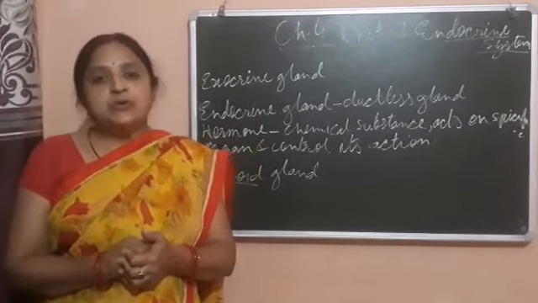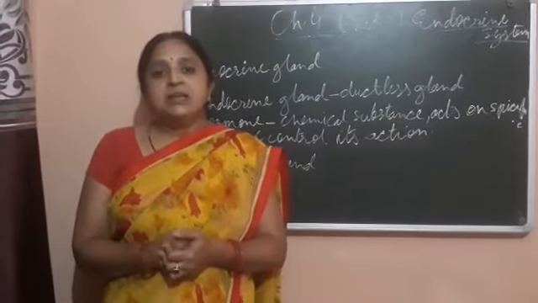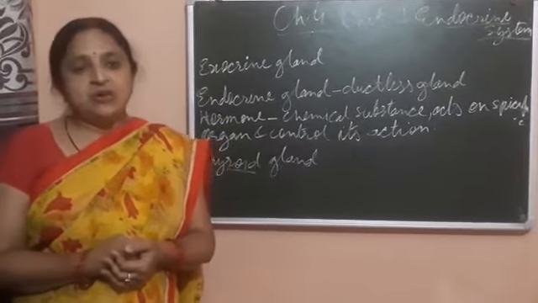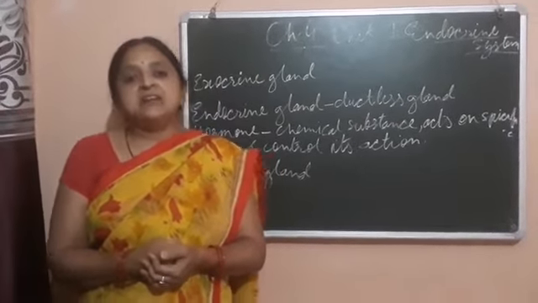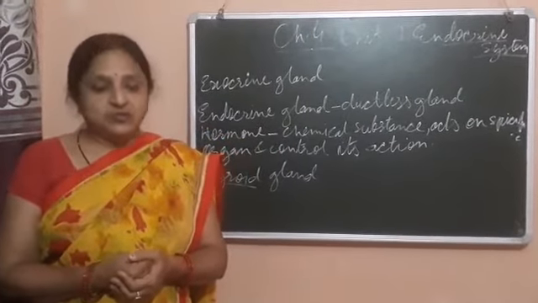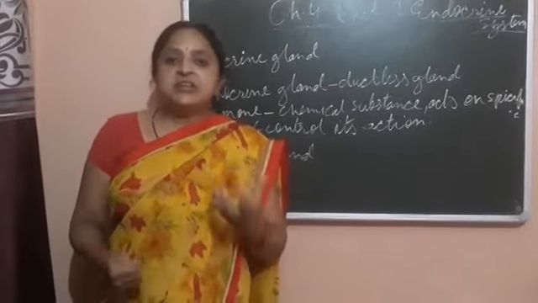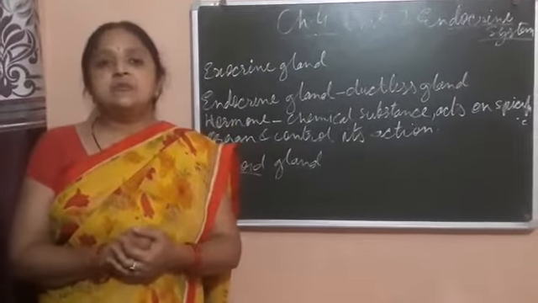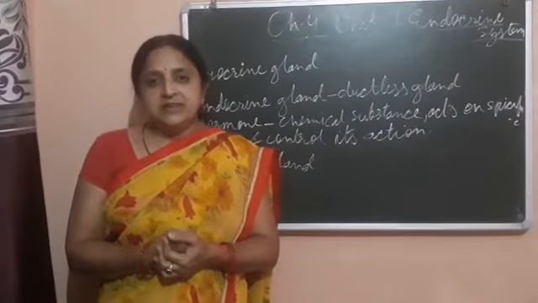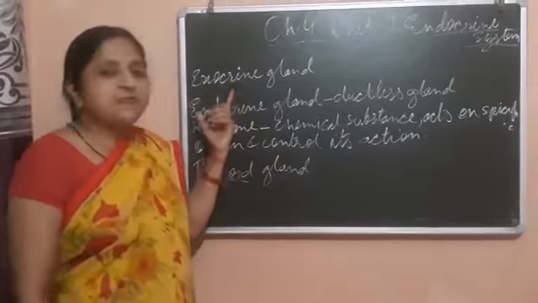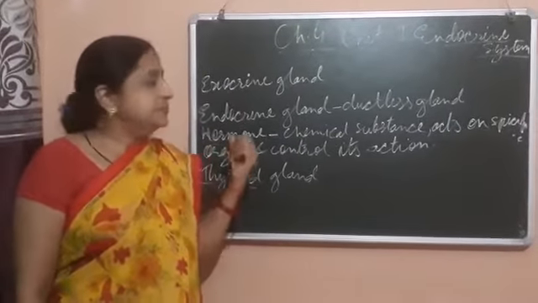The nervous system controls the body by sending messages through the nerves, while the endocrine system controls the body by secreting chemical substances, and these chemical substances are called hormones. For the secretion of these chemicals, there are special organs found in our body, and these organs are known as glands. There are two types of glands found in our body: exocrine glands and endocrine glands.